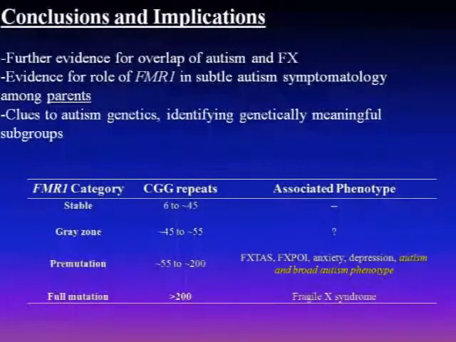And there have been a number of phenotypes associated with this: premature ovarian insufficiency, anxiety, depression. Now it looks like autism among young males with the premutation. Autism seems more common, and this study would suggest that among mothers with the premutation, the broad autism phenotype features are also more common. So it's exciting to think about the potential implications of this candidate gene in the features associated with autism. Together, I think this work can really help us provide clues to autism genetics and ultimately identify genetically meaningful subgroups, which could also help with treatment formulation.